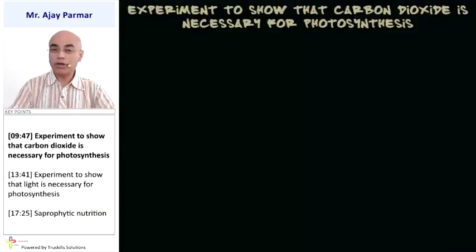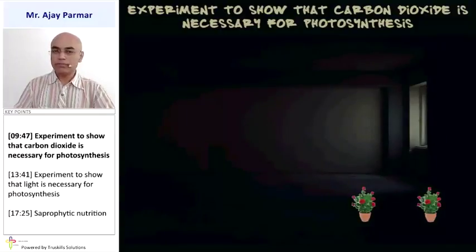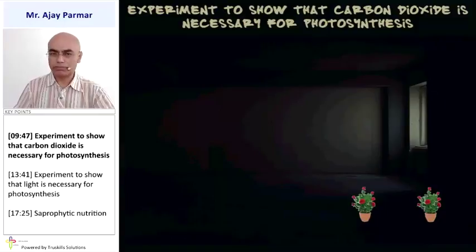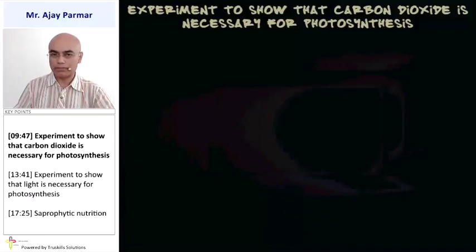Another important component for the process of photosynthesis is obviously carbon dioxide. Let us perform a simple experiment so that we can understand how and why carbon dioxide is necessary for the process of photosynthesis. First of all, we take 2 potted plants and keep them in a dark room for approximately 48 hours, or 2 or 3, sometimes 3 days also. Due to this, the process of photosynthesis would be almost stopped.